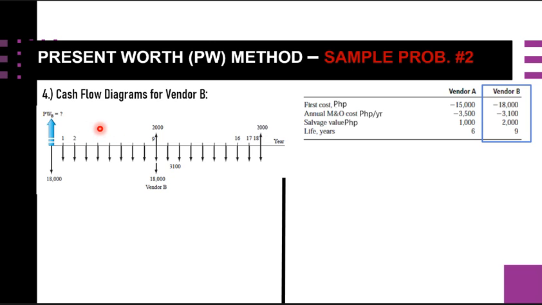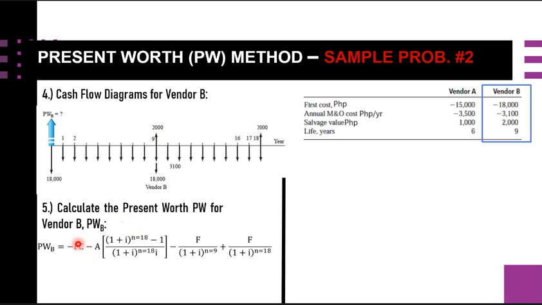Okay, and after this 9th year, since our LCM is 18, we have this 18th year here. So we have the first life cycle and second life cycle for vendor B. Again, we are going to calculate the present worth value of vendor B, referring to this blue arrow going upwards, since this is our cash inflow. So we have this formula for the present worth value.